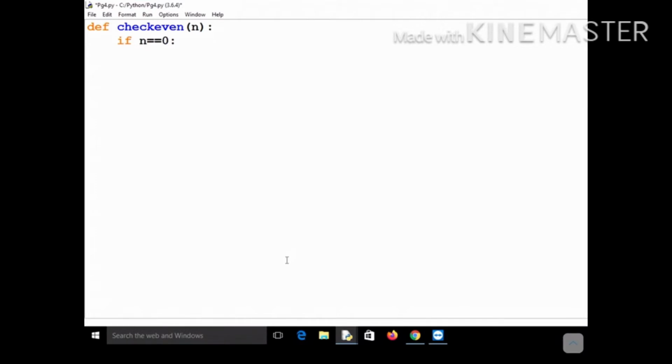So these two will be your base cases. If n equals 0, then that means the number must have been an even number, so you should print a message that number is even. And what is another base case? The other base case is that n will become 1 eventually. In that case, what should you print? You should print number is odd.